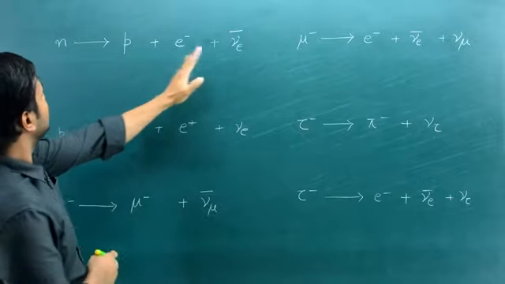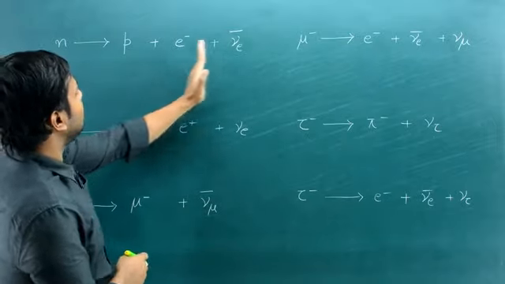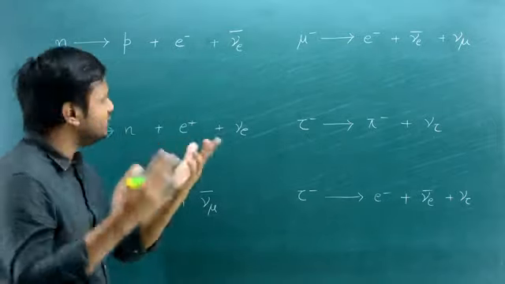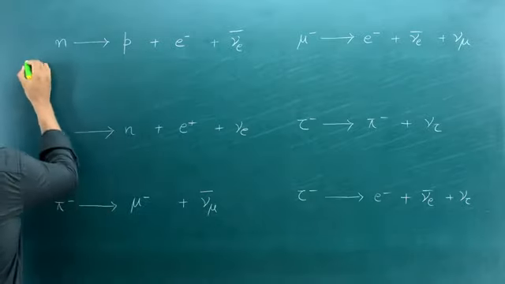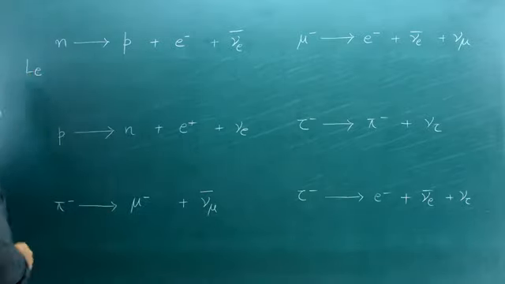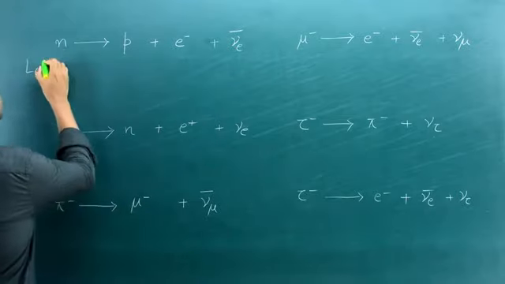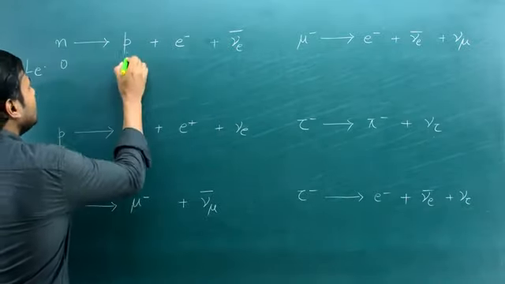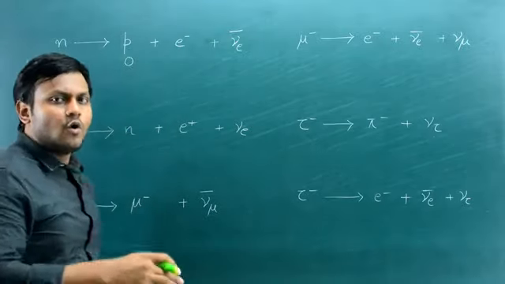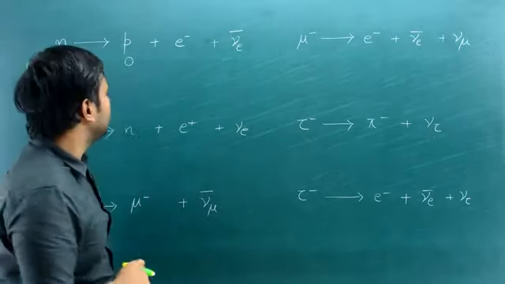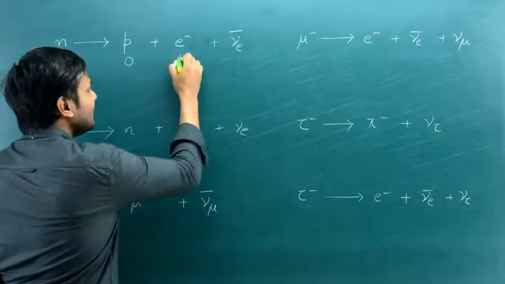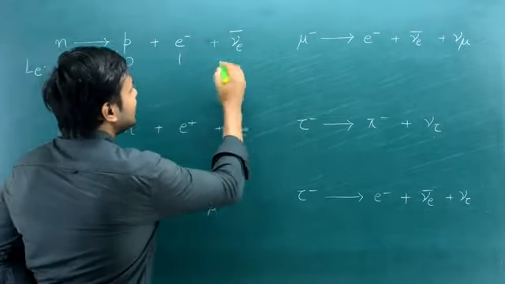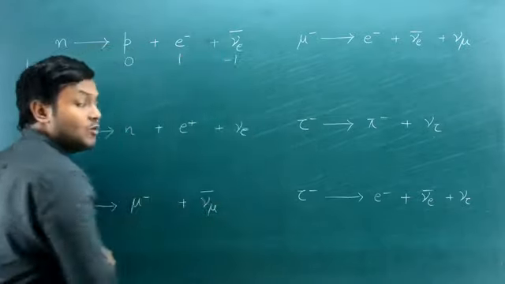Now this interaction involves an electron and an electron antineutrino, right? So in this case, I'm only going to look at the lepton number for electrons, or the electron number. What is the electron lepton number for a neutron and a proton? They are nothing but 0. For all other particles, they are 0, remember? But for the case of an electron, it is 1. For the case of an electron antineutrino, it is -1.